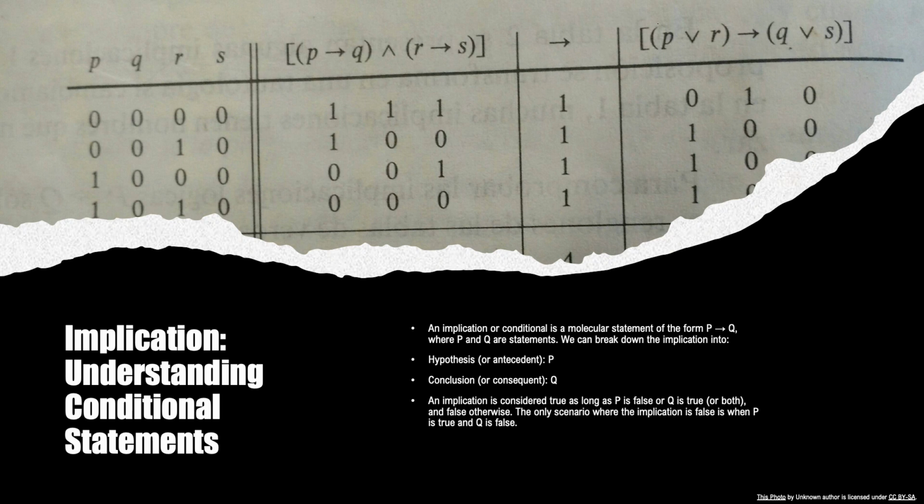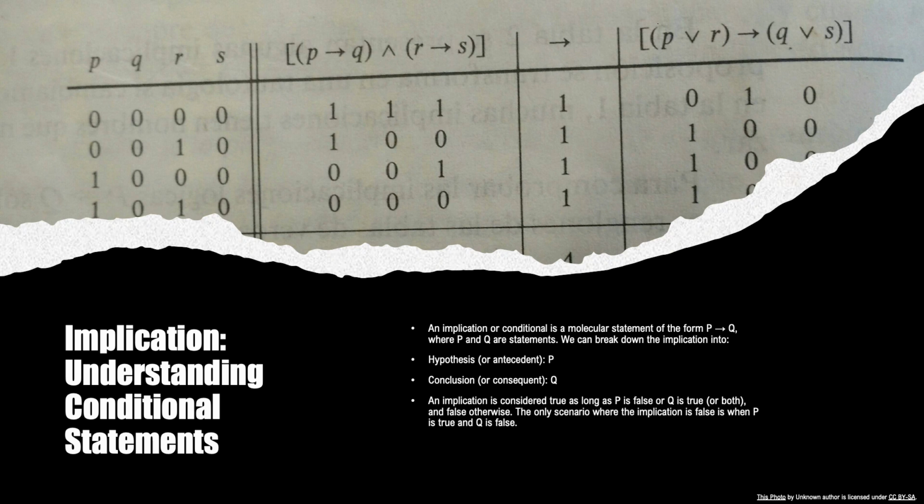The hypothesis, represented by P, sets a condition or assumption for the implication. It is a statement that we consider to be true or false. The conclusion, represented by Q, is a statement that follows from the hypothesis. It is a result or consequence that we expect or evaluate based on the truth value of the hypothesis.